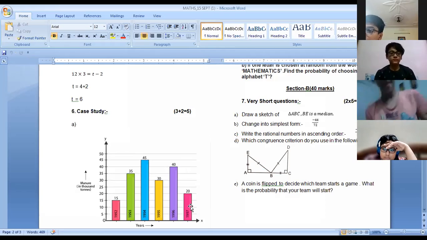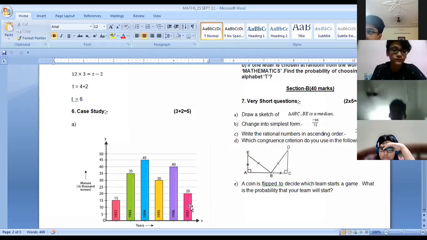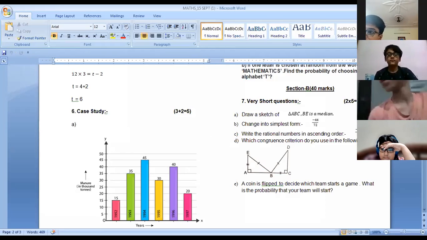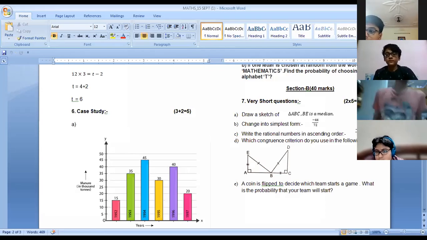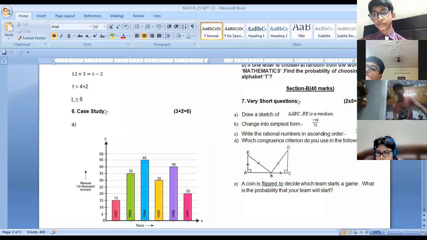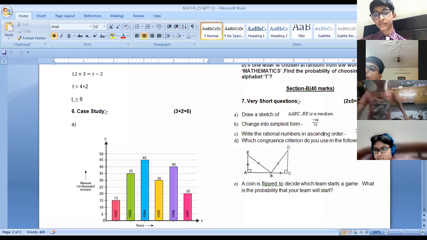Ma'am, but it is increasing from 1995 to 1996. You have to tell in which year it is decreasing the maximum. कहाँ सबसे ज़्यादा decrease हो रहा है? If you start counting that in 1994 the production was 45,000 tons, and it became 30, the downfall was 15,000 tons.